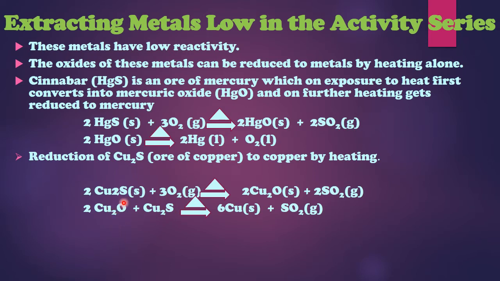When the supply of air is cut off, oxygen is not available. So this reaction will start taking place: the copper oxide which has formed will start reacting with the copper sulfide which is left. That means the copper sulfide that has changed into copper oxide, about half or more than half, will start reacting with the remaining copper sulfide.